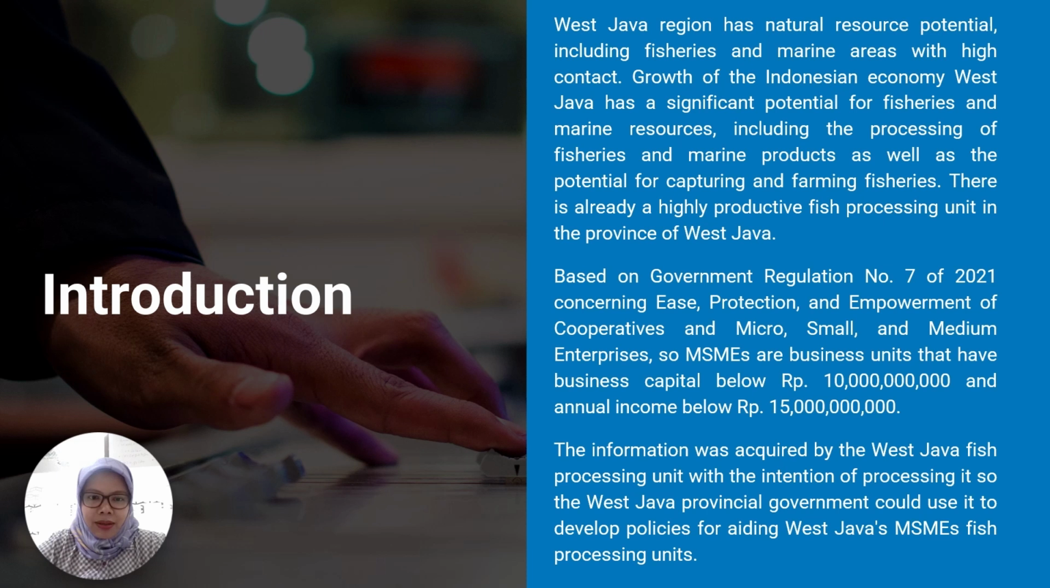This part is introduction. West Java region has natural resource potential including fisheries and marine area with high contact. There is already a highly productive fish processing unit in the province of West Java. The information was acquired by West Java Fish Processing Unit with the intention of processing it, so the West Java provincial government could use it to develop rural site for aiding West Java SMEs Fish Processing Unit.